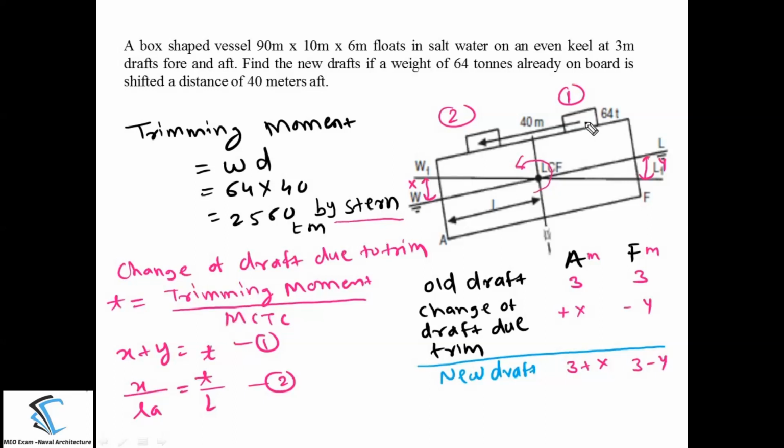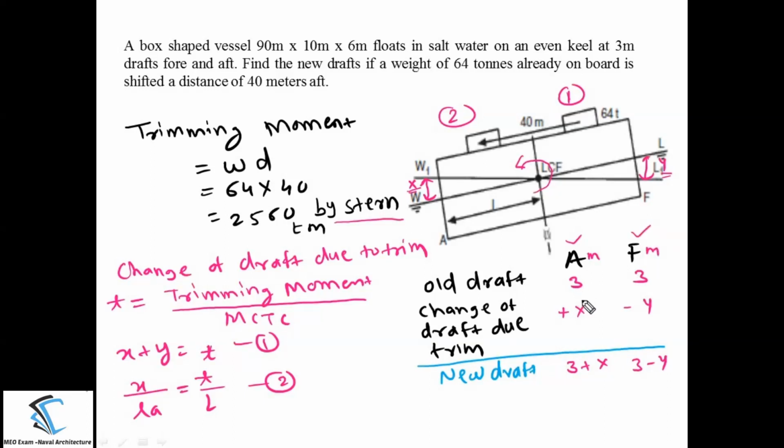So because of shifting the mass from position 1 to 2, there will be an increment in the draft, let's call that X, and there will be a decrement in the draft, that is called Y. Now if you want to calculate the new draft, as we have discussed in the earlier classes, always you have to create a table like this: older draft, change of the draft due to trim, aft draft, forward draft.